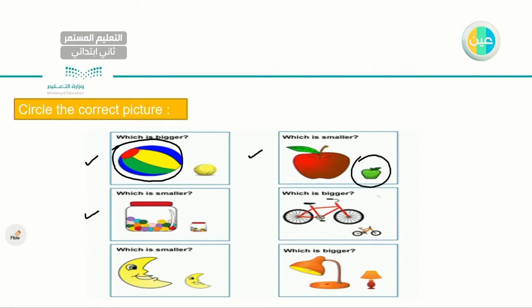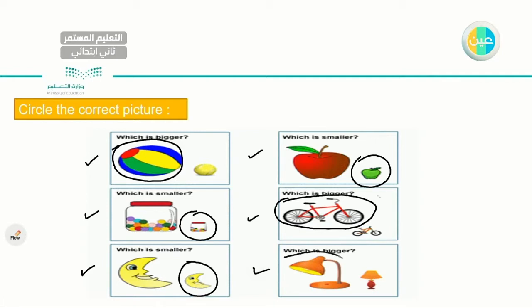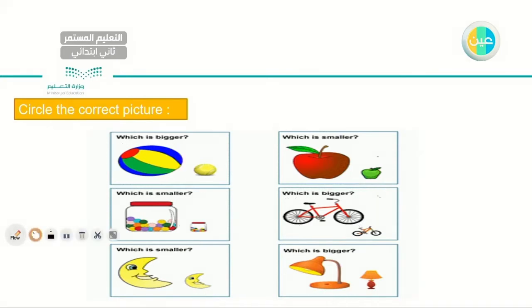Now I have this candy jar. Which one is smaller? Very good. This is the smaller one. Next one. Which one is bigger? I have two bikes here. Which bike is bigger? Very good. This is the big bike. Next I have two moons. Which one is smaller? This is the small one. Very good. And I have two lambs. Which one is bigger? This is the big lamb. Very good. This is the bigger one. Let's go to the next one.